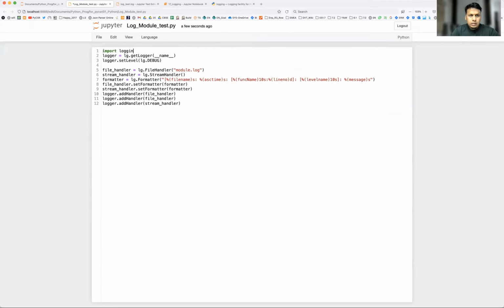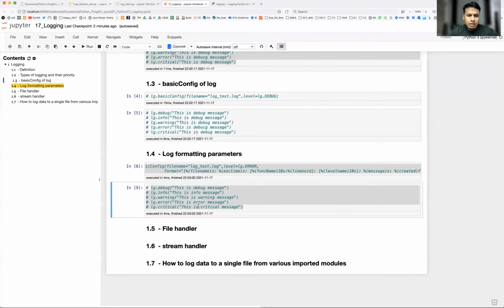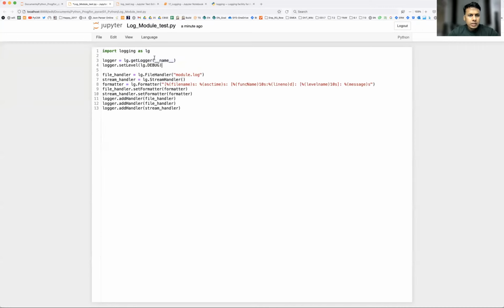Import logging as LG. Of course, you need to import the logging module first, and give some alias in case you want. Then the first thing we have to do is get the logger name. By default, logger will be your root logger. Earlier, in our previous example, it was getting logged in one file or maybe in the console. But this time we are going to log in the form of a module. So for that you need to have names.